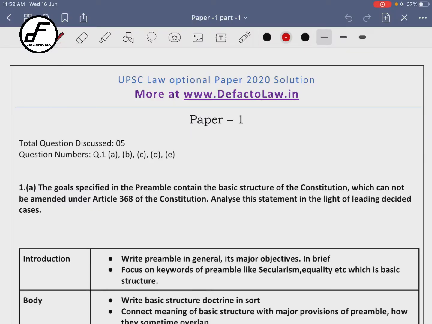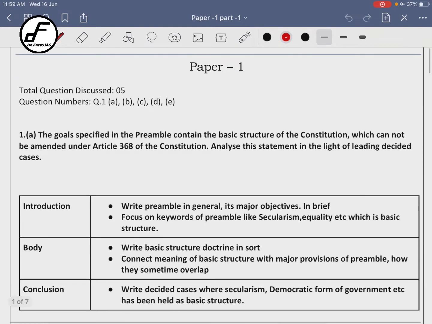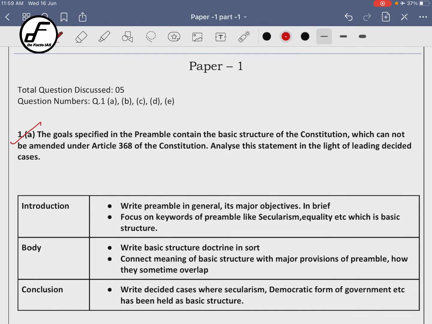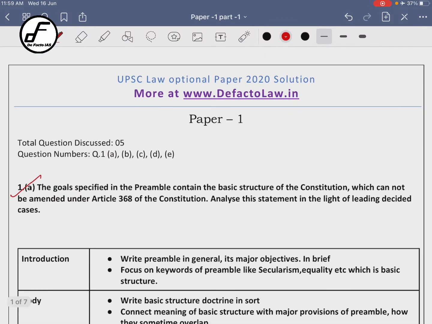Then question number 1 actually says that the goal specified in the preamble contains the basic structure of the Constitution, which cannot be amended under Article 368 of the Constitution. Analyze this statement in light of leading decided cases, right? So it is actually asking what you mean by basic structure, and how the components of basic structure are found in the preamble. Okay, so how will you approach this particular answer, right?